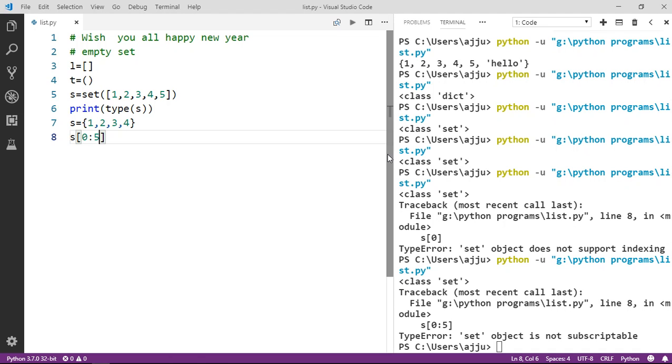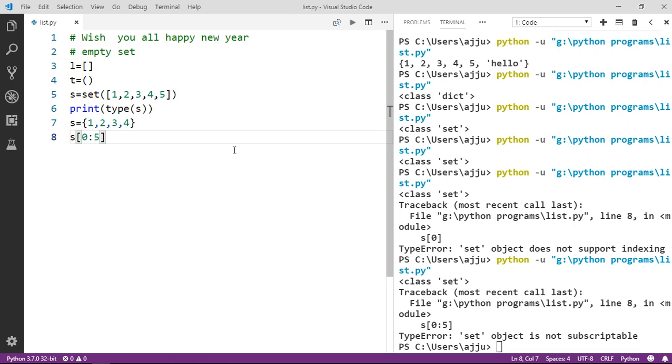Okay guys, so if we cannot access the element with indexing, with the subscript, with slicing, how can we access, add and modify? This is again a challenge in front of us. Yes, it is mutable, which means we can do modification and deletion, but how, if we cannot access it with indexes and subscripts? Why are we not able to access it with indexes? The reason behind it is that it is unordered. If it is unordered, there is no particular position for a particular element.